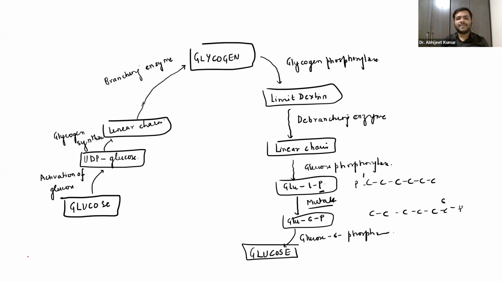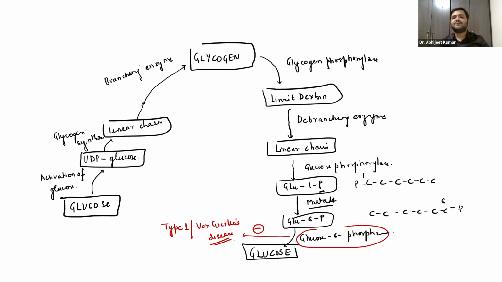Now, guys, you can very well see if this particular enzyme is absent, it will lead to type 1 glycogen storage disorder, also called von Gierke's disease. Obviously, if this enzyme is absent, glucose 6-phosphate will never be able to convert into glucose. Glucose will not be formed in the body. Obviously, the patient will have low levels of glucose in the body, and that will result in hypoglycemia.